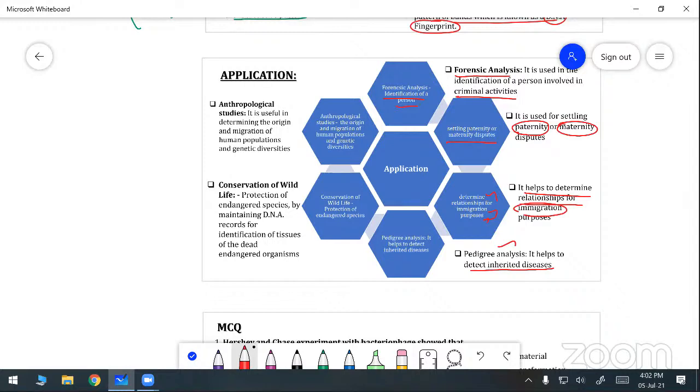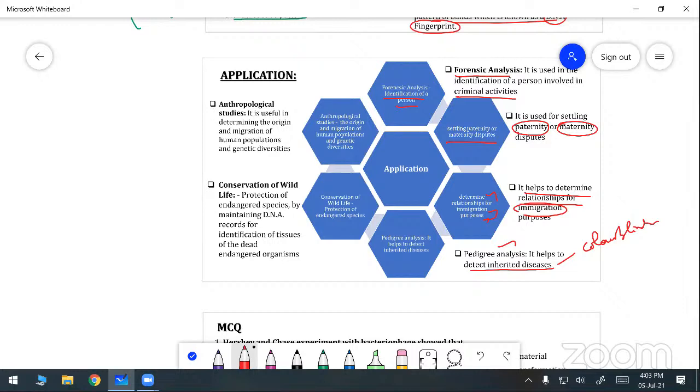These types of diseases are transferred from one person to another, from mother to child. Like that we can say night blindness and color blindness are inherited diseases. You studied color blindness in the 4th lesson. Okay, phenylketonuria, night blindness, and different types of diseases such as hemophilia. This type of inherited disease is detected with the help of DNA fingerprinting.